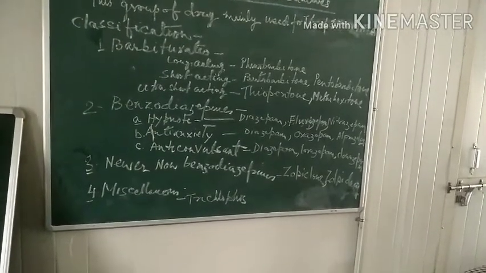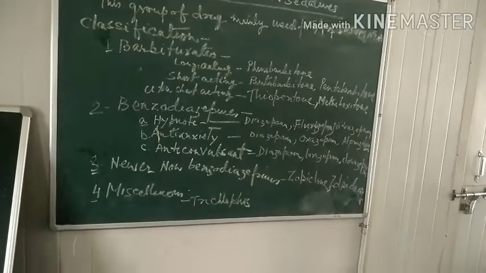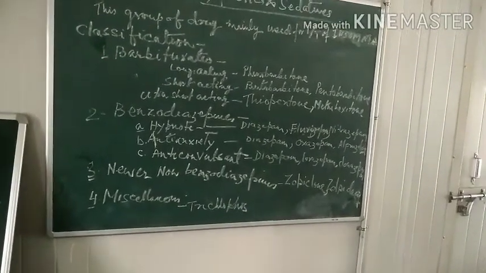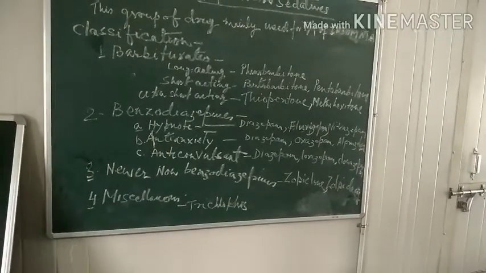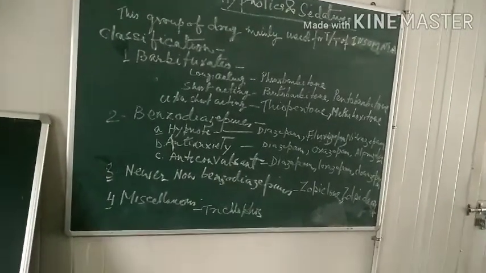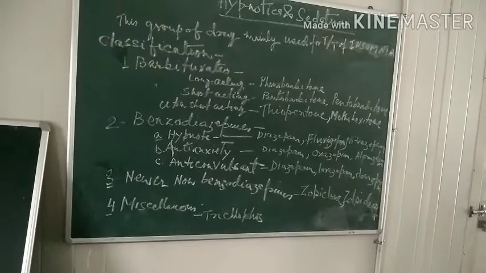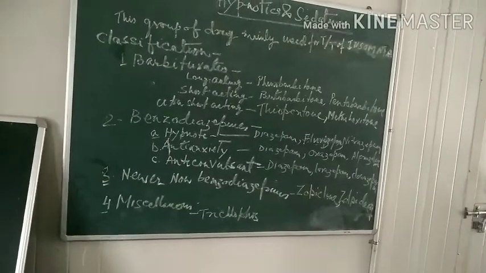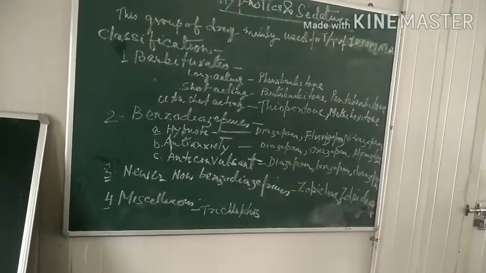In anti-anxiety, the drugs are diazepam, chlordiazepoxide, oxazepam, lorazepam, alprazolam. In anticonvulsant, drugs are diazepam, lorazepam, clonazepam, clobazam.